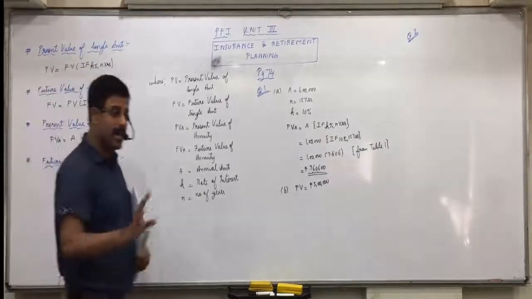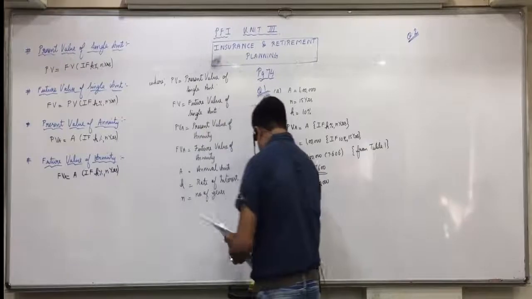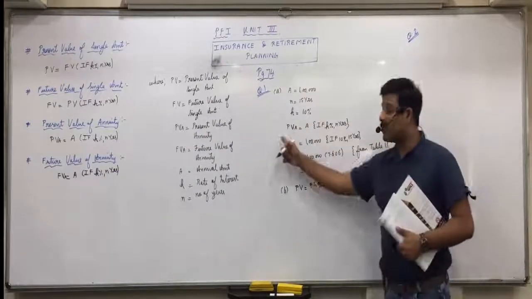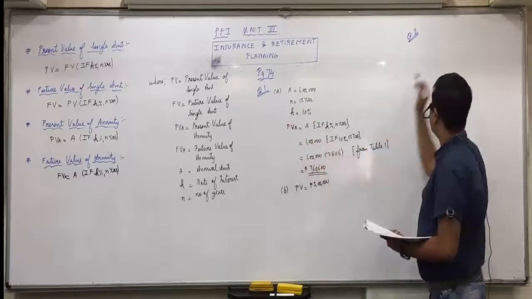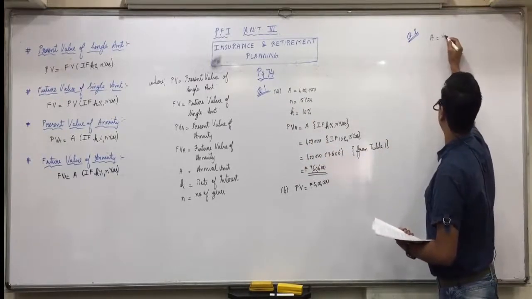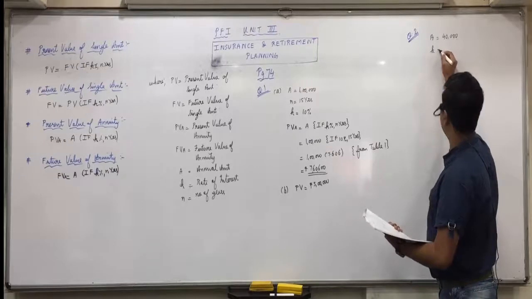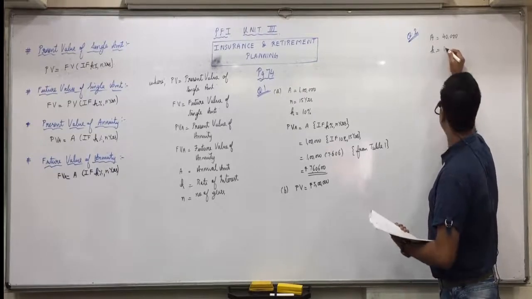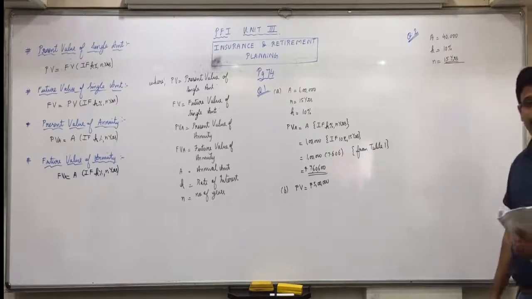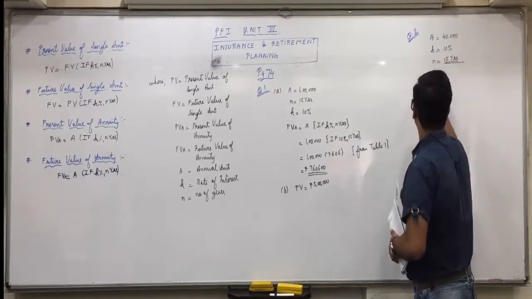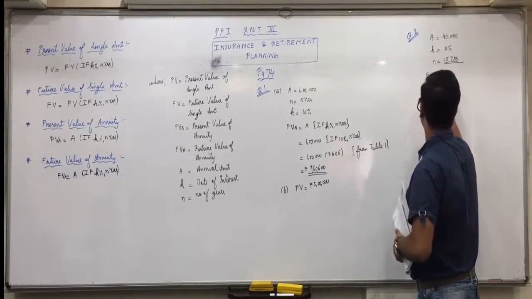Is everyone able to understand and interpret the question? So write down. Earlier we used the formula of present value of annuity, and now we are going to use the future value of annuity formula. A is equal to 40,000, K is equal to 10%, and N is equal to 15 years. Are you okay with it? So future value of annuity is what is asked.